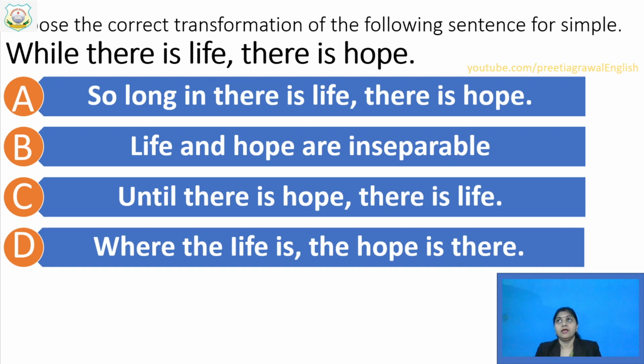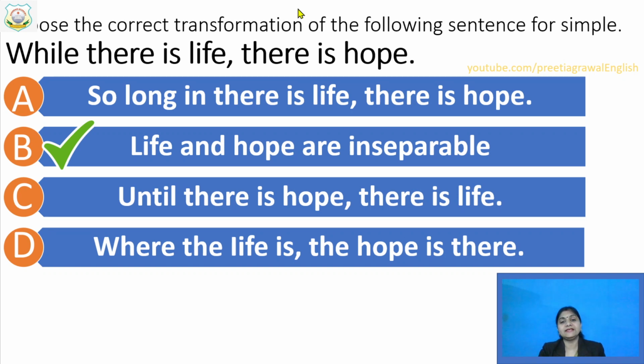Option A. Option B. Life and hope are inseparable. Until there is hope, there is life. Where the life is, the hope is there. Which one should be the correct one? Which one is correct? Let's check the correct answer.